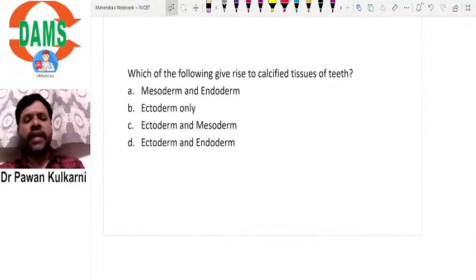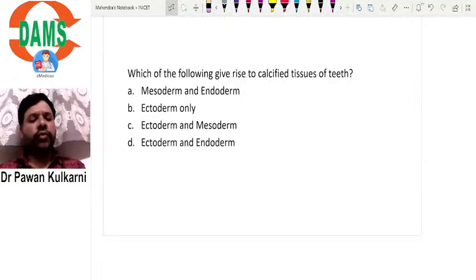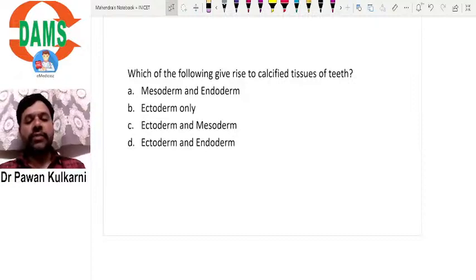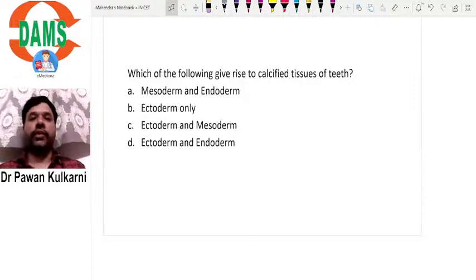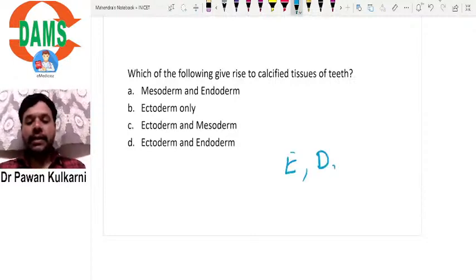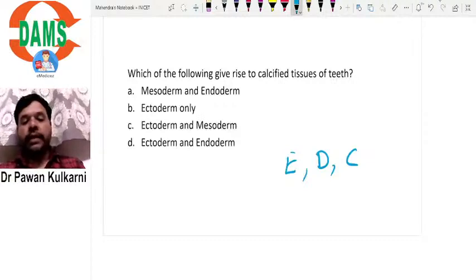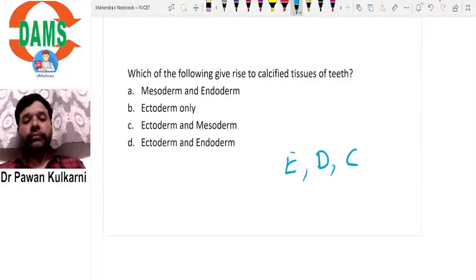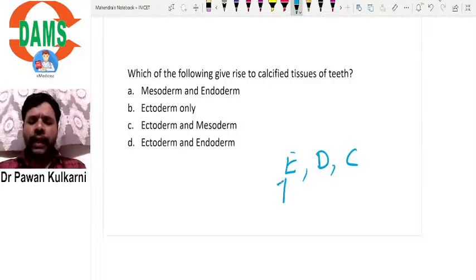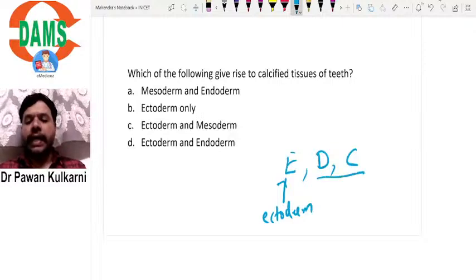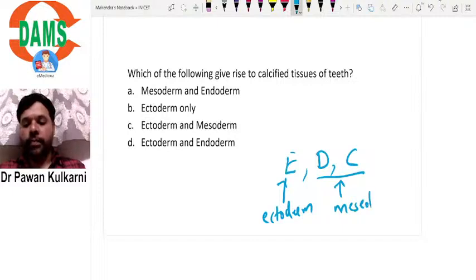Which of the following gives rise to calcified tissues of the teeth? Look at the question here. We know that calcified tissues of teeth means enamel, dentine and cementum, right? Enamel purely arises from ectoderm, and dentine and cementum arise from mesenchyme or mesoderm.